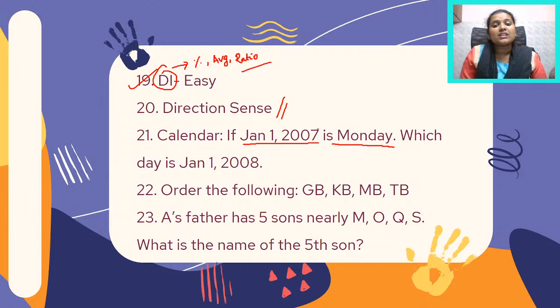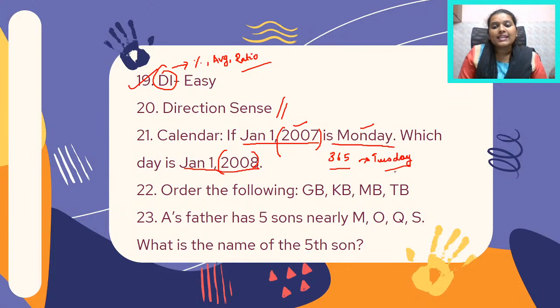It says that the 1st of January is a Monday, so you have to find out what 1st of January the next year would be. So here you have 2007 and here you have 2008. So you have to find out what it would be. The general principle is that in case it is not a leap year, if you add 365 days, then the day will eventually be the next day, which is nothing but Tuesday.